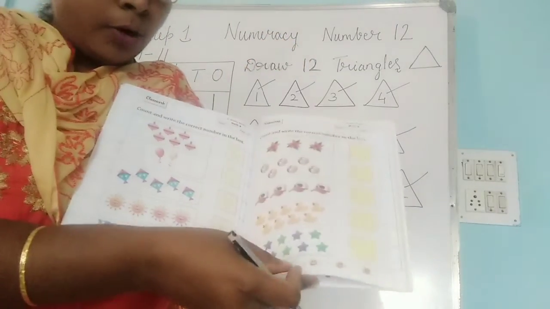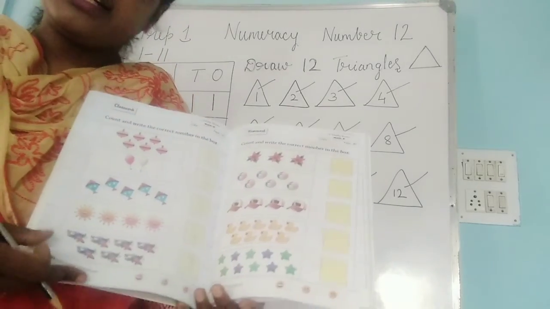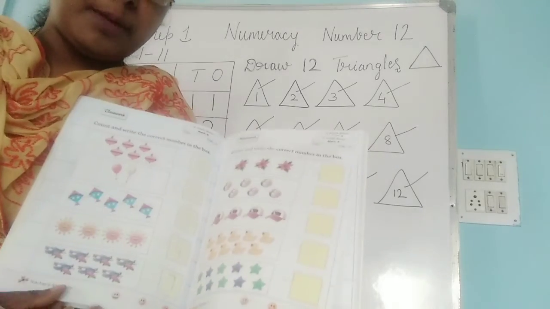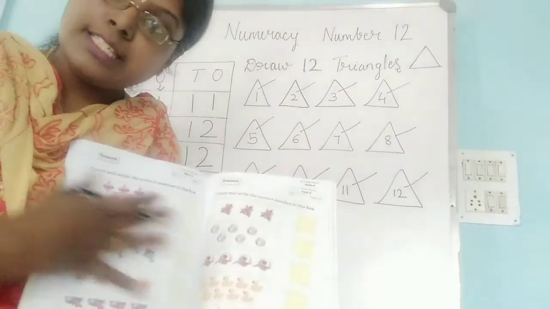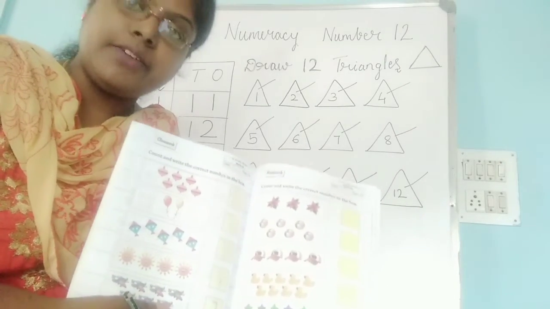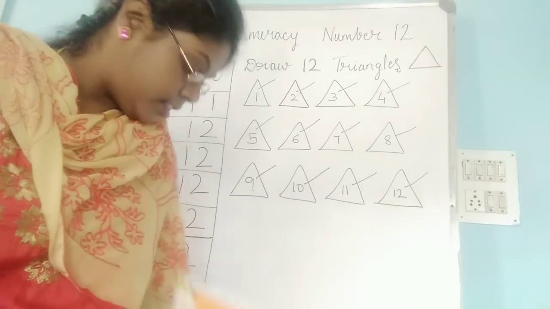Okay, so parents, there are many pages like this that you can make your child do. Hardly it will take around 15 to 20 minutes if the child knows the numbers 1 to 10. So please make sure the child does these activities. These are very interesting, nice activities for the children. They will enjoy doing it with small guidance by the parents.